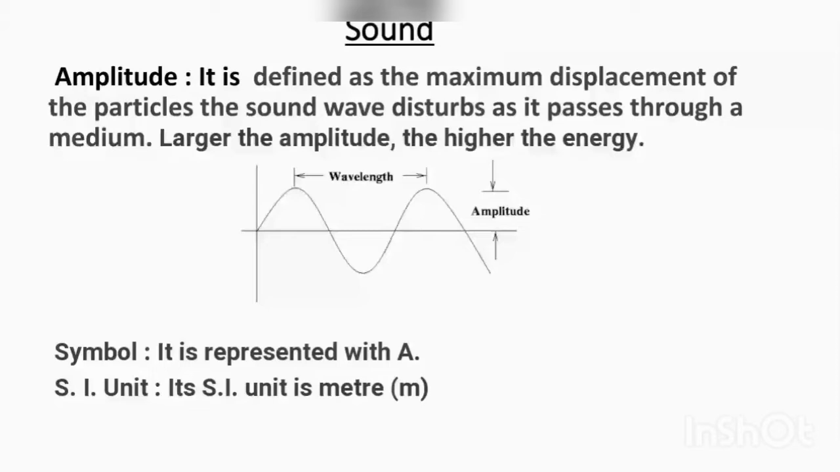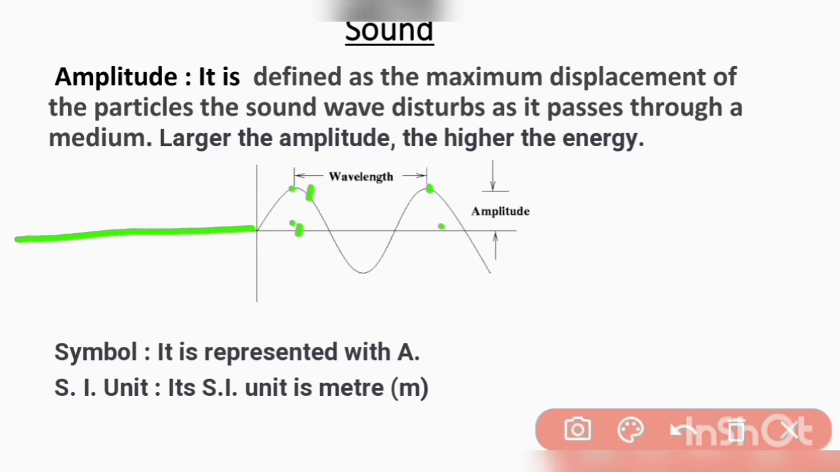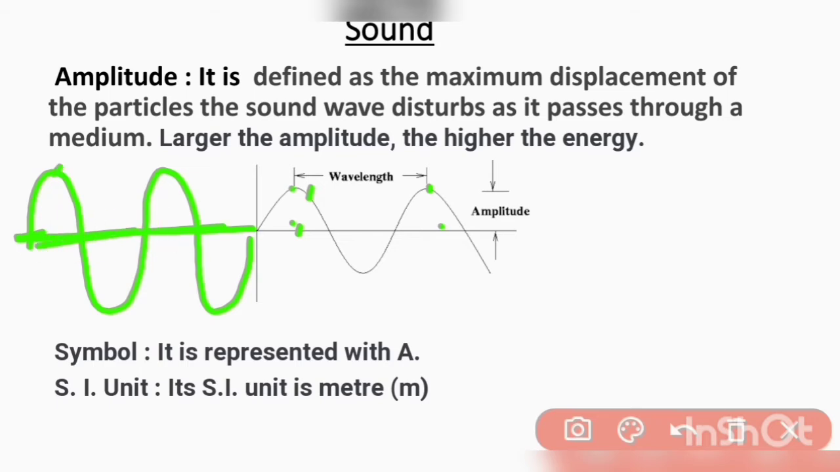Next is amplitude. It is defined as the maximum displacement of the particles the sound wave disturbs as it passes through a medium. In simple words, it is the distance between the mean position and the extreme position. Here we have a wave which moves from left to right. That is its mean position and that is its extreme position. So when a wave passes through a medium, the particles of the medium get displaced from their mean position,